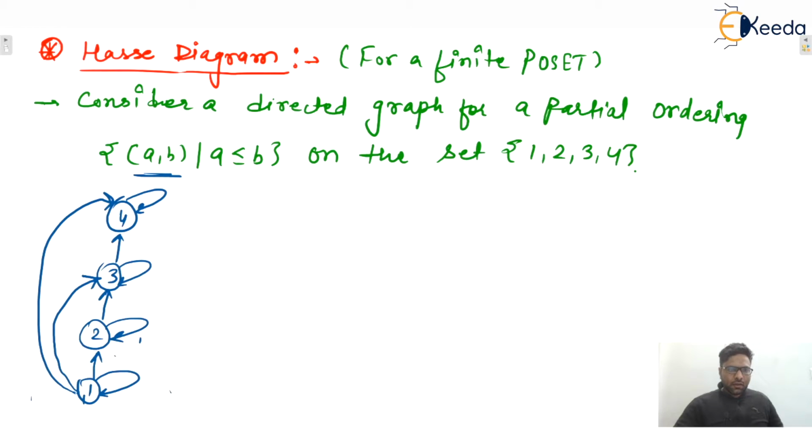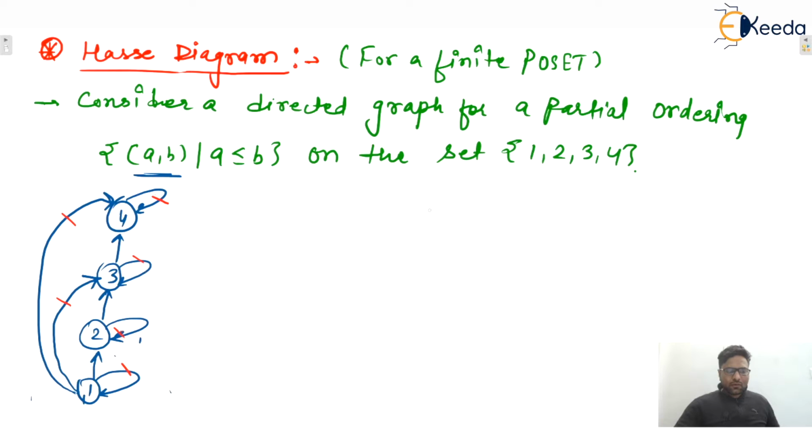Now you tell me, yes, this one is a partial order. It is a partial ordering because it is reflexive, all self loops are there. If 1 is related to 2, then 2 is not related with 1 unless 1 is equal to 2. Similarly, 1 is related with 2 and 2 is related with 3, so 1 is related with 3, that is transitivity. Also 1 is related with 3 and 3 is related with 4, so 1 is related with 4. So here some self loops are there and some transitive edges are there. These are the self loops, and next these are the transitive edges.